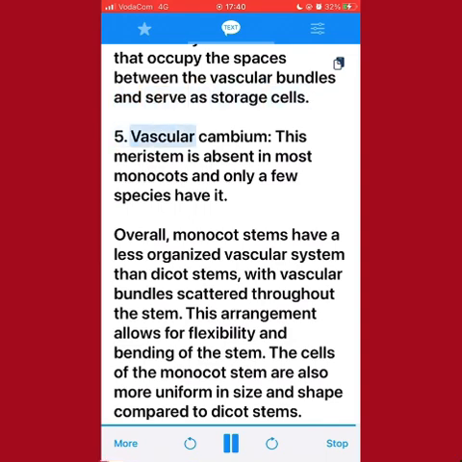5. Vascular cambium, this meristem is absent in most monocots and only a few species have it. Overall, monocot stems have a less organized vascular system than dicot stems, with vascular bundles scattered throughout the stem. This arrangement allows for flexibility and bending of the stem. The cells of the monocot stem are also more uniform in size and shape compared to dicot stems.